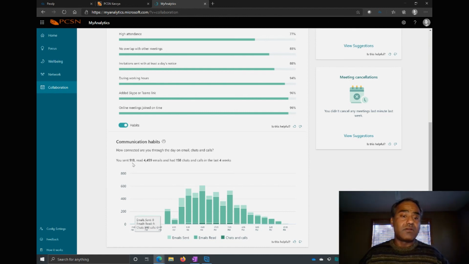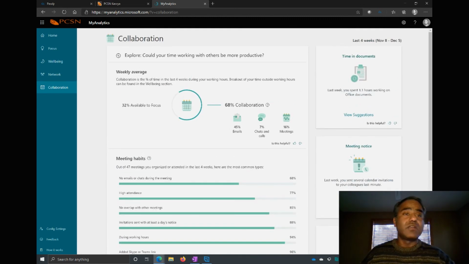I sent 918 messages, read 4,459 emails, and had about 158 chats. That's in the last 4 weeks, so in the last month. Some great insight. Again, the URL is myanalytics.microsoft.com. You can also click on the waffle top left and go into MyAnalytics and get all these statistics for you. Make the system work for you.